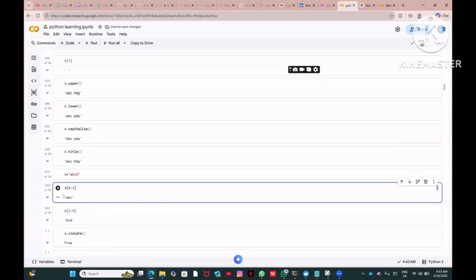For example, for this one, they will give you these examples and ask 0 to 3, what will be the answer? If you don't know that 3 is excluded, what will you do? You will say ABCD will be the answer. But that is the beauty of Python, the 3 is not included, right? So that is how you need to know. In C, 3 is included. In Java, 3 is included, but in Python, 3 is not included. Hence, you need to learn it.